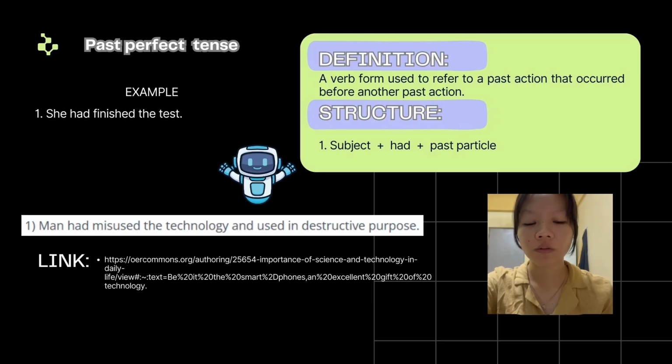So moving on to the article about AI. Man had misused the technology and used it for destructive purposes. As you can see here, the subject is man plus had, and the rest is the past participle, which is misused the technology and used it for destructive purposes.